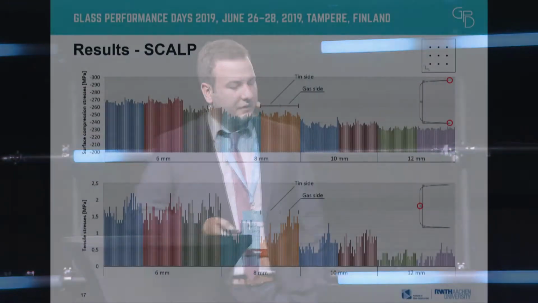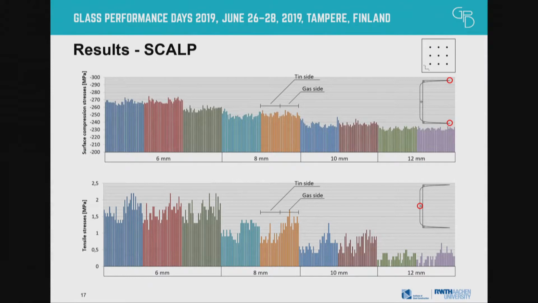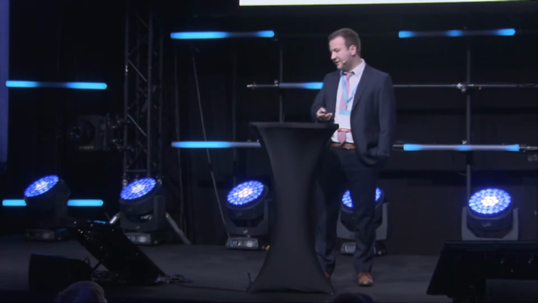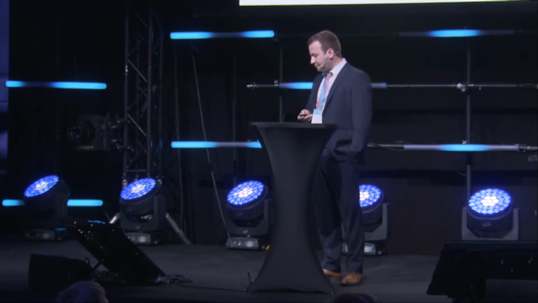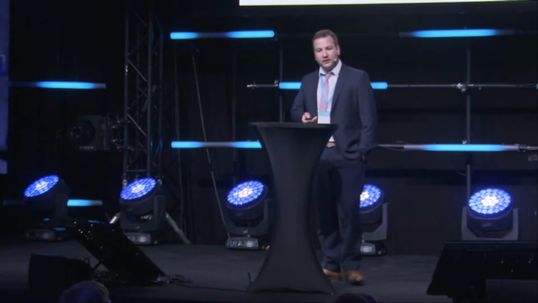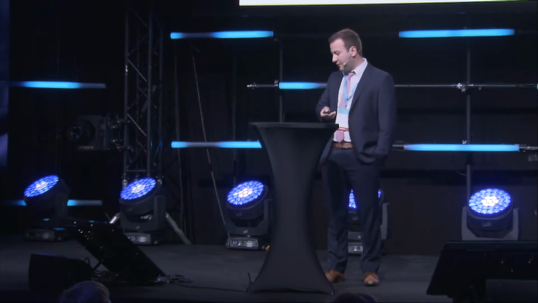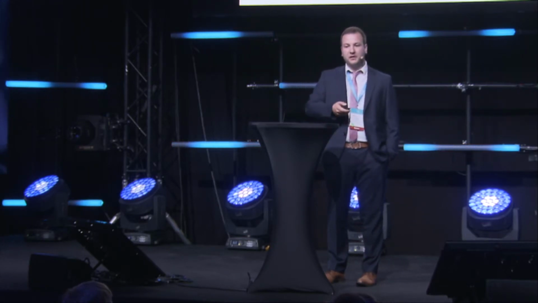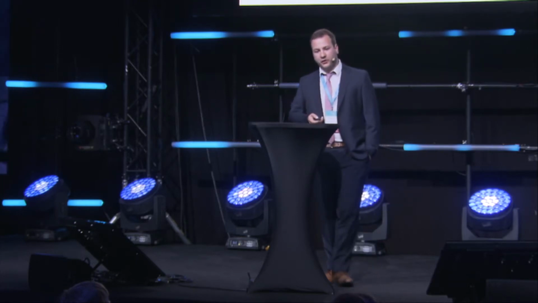On the other hand, there are the tensile stresses, and here we can see a difference between tin and gas side. It appears that if we measured from the gas side, the tensile stresses in the middle of the pane were higher. For logical reasons, it would have been ideal if they had the same height. But yeah, that's what we found. Maybe the laser is impaired by the tin side, or like atoms coming on the side during the production process.